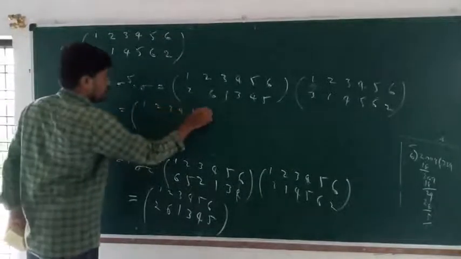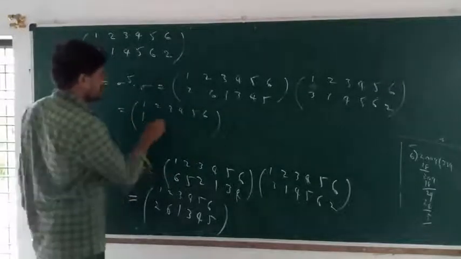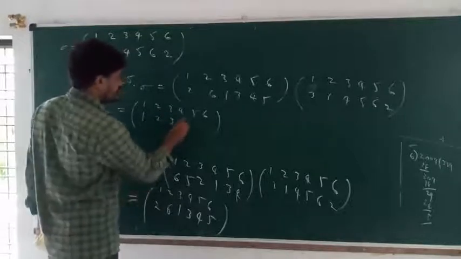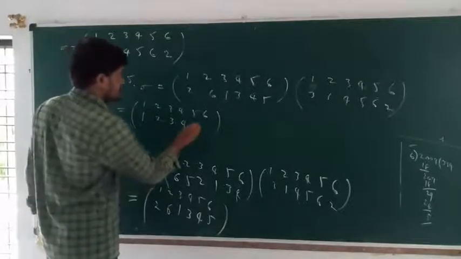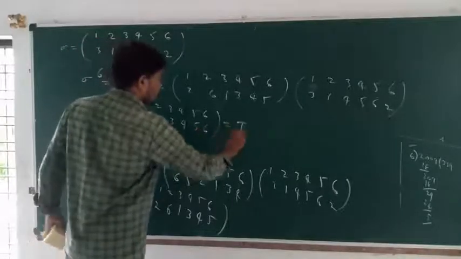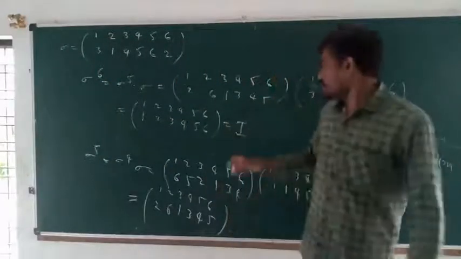So 1 image 3, 3 image 1, 2 image 1, 1 image 2, 3 image 4, 4 image 3, 5 image 4, 5 image 6, 6 image 5, 2 image 6. So this is equal to identity permutation. So sigma power of 6 must be equal to identity permutation.